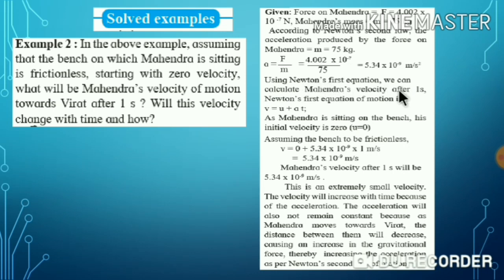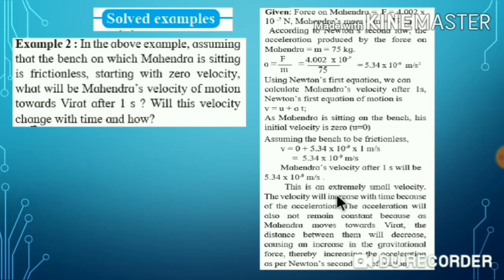Now using Newton's first equation of motion, V is equal to U plus AT. As Mahendra is sitting on the bench, his initial velocity is 0, so U is 0. So V is equal to 0 plus the acceleration you found, 5.34 into 10 raised to minus 9, and your time is 1 second. So V is 5.34 into 10 raised to minus 9 meter per second. That means Mahendra's velocity after 1 second is 5.34 into 10 raised to minus 9 meter per second.